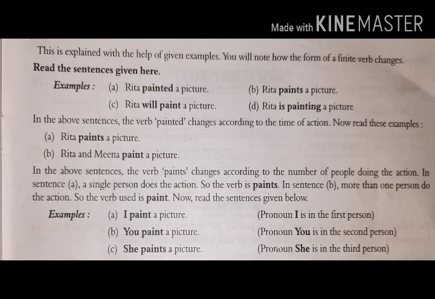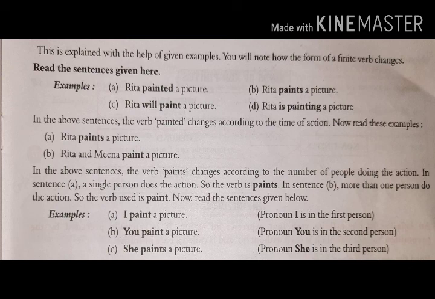Now see the other examples by which we come to know that finite verbs can be changed according to the singular and plural subject. So the first one is I paint a picture. I is first person here, so the word paint is used here. You paint a picture. You is the second person, so again paint is used here.